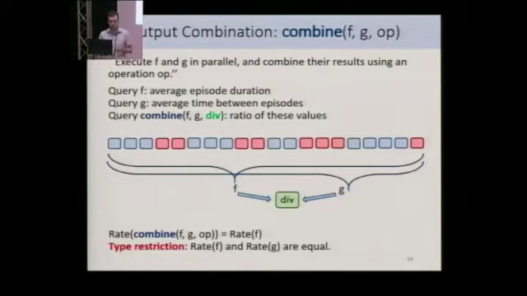All right, and here the typing restriction for combination is that the rates of F and G have to be equal, which means that they are both defined on exactly the same set of input histories. And of course, the rate of combination is equal to that rate.